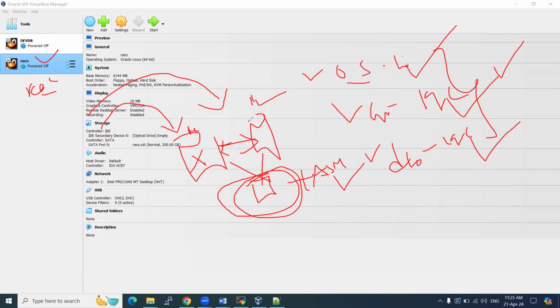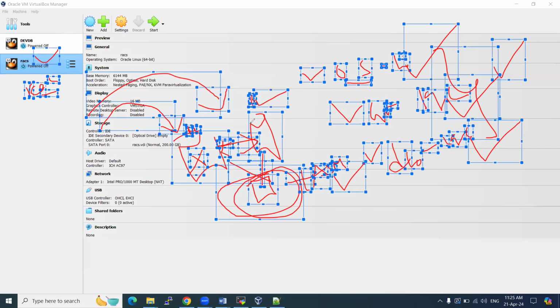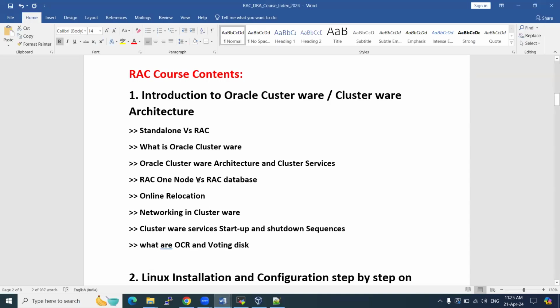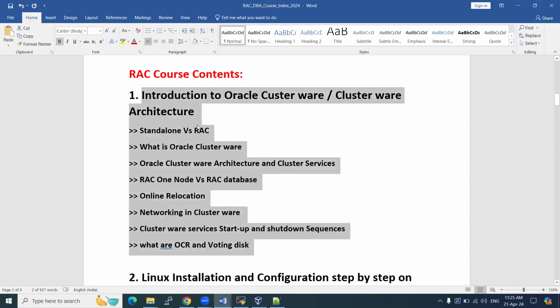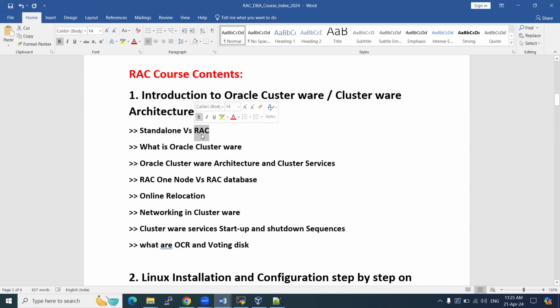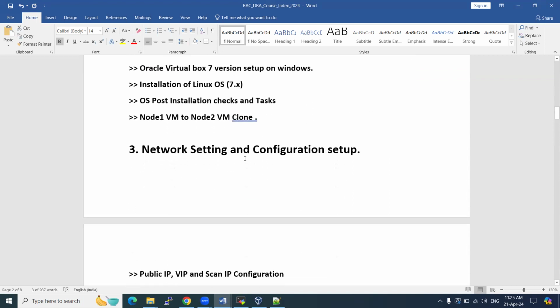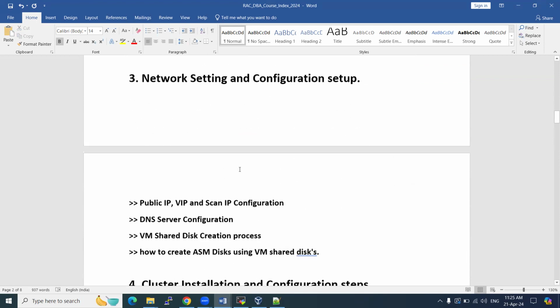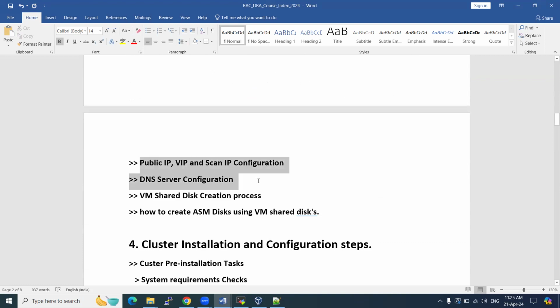How we are going to configure each and everything from the starting onwards, we are going to show it. That is one thing. And then, yeah, the lab, you are going to get completely. An introduction: why we need RAC, why we need to learn RAC, what are the advantages, what is the job market, and the difference between standalone and other things. In the complete course, I'm going to cover basic Linux operating system commands, how to install the operating system, and how to do the network setup. In RAC, the very important things are public IP, VIP, scan IP, and private IP.